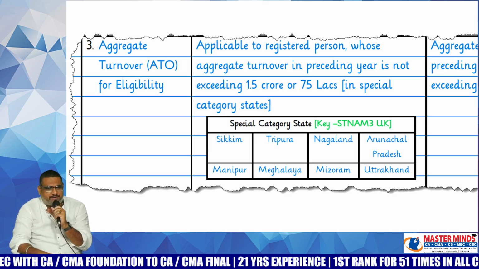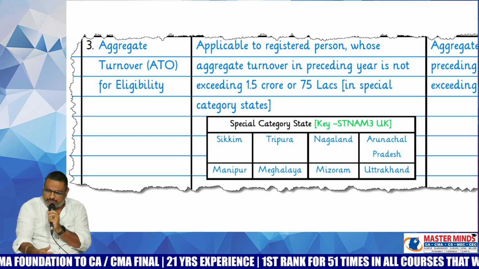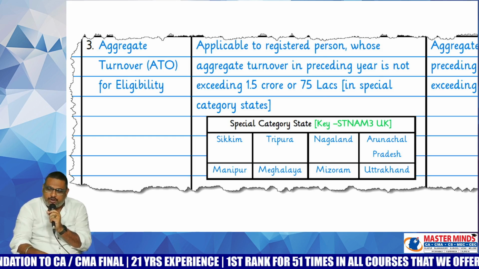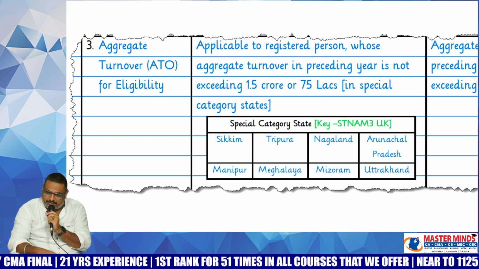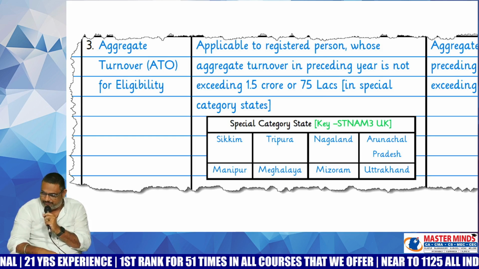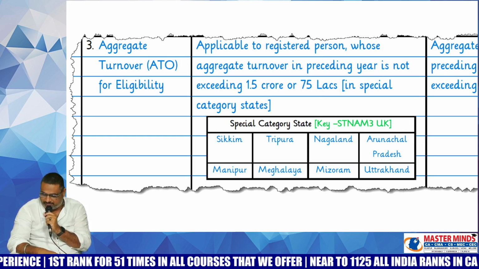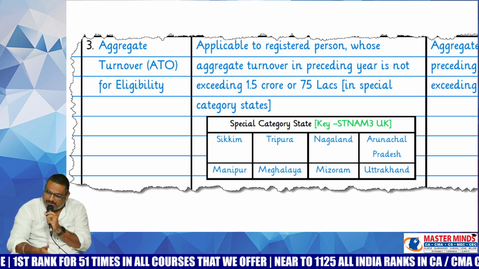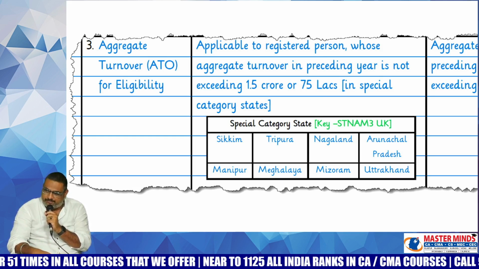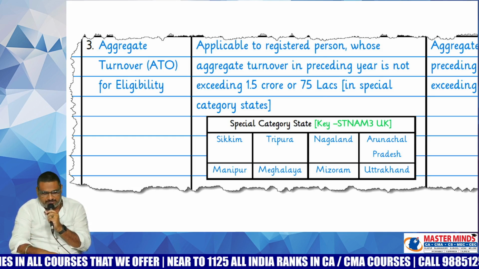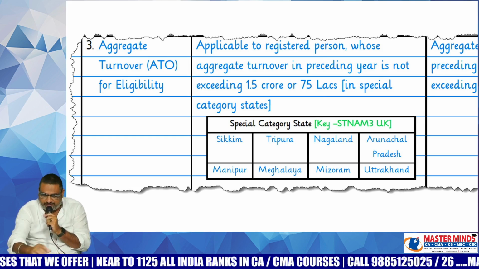Yes, ma. So anybody? Because the reason is simple. With respect to these northeast states which are economically underdeveloped, if we kept a higher limit, almost every business person will fit in that. Government will not get much revenue. If there is no revenue, the government cannot undertake development activities. If the government has the money, then only the government can do the development activities. In order to make that happen, the limit was decreased from 1.5 crore to 75 lakhs. That was the reason.